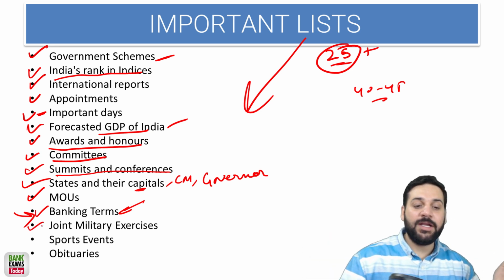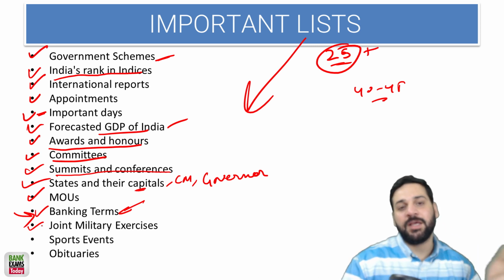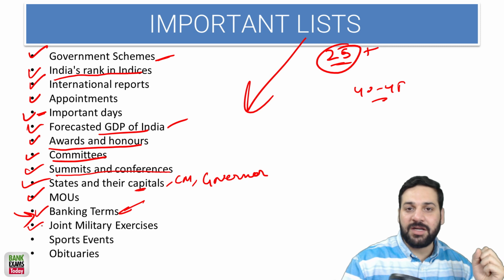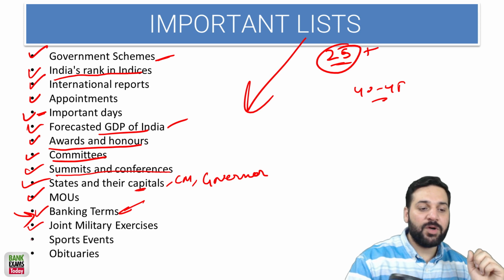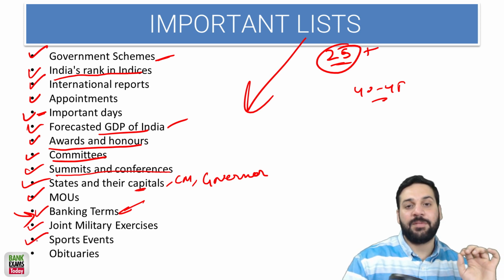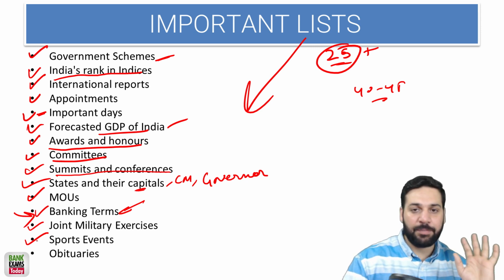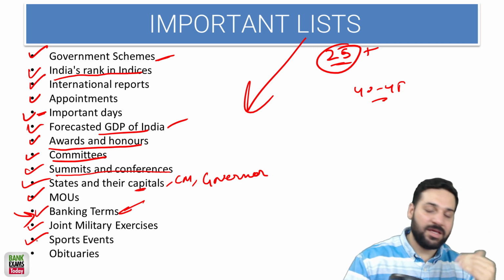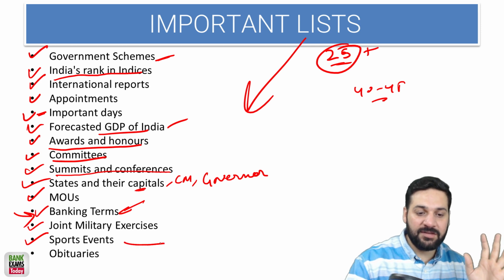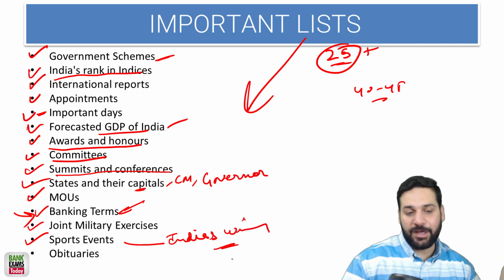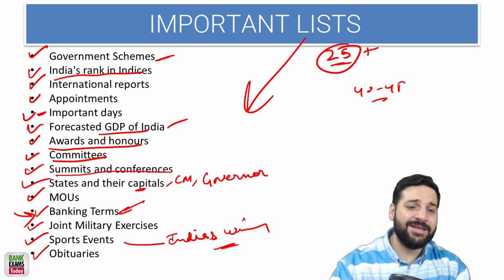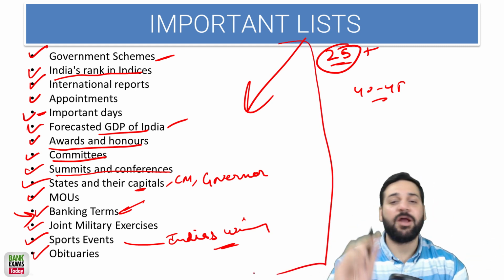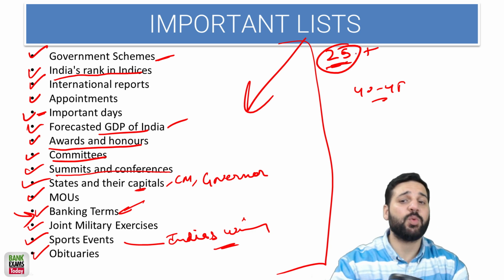Okay. Joint military exercises: whatever joint military exercise is happening, there is a specific name for that, and we make a list for that as well. Sports events, be it a tennis grand slam, the Olympics or the Asian Games, and if an Indian won an award there, that's again really important, right? So I'll make a separate list of Indians winning awards at international sports events. Obituaries, not really important, but I made a list of it. All these lists are available in the sidebar of bankexamstoday.com, and you're going to find at least 25 questions.